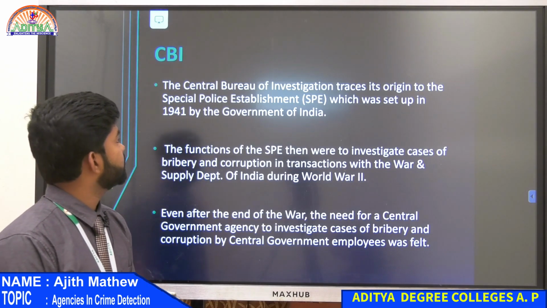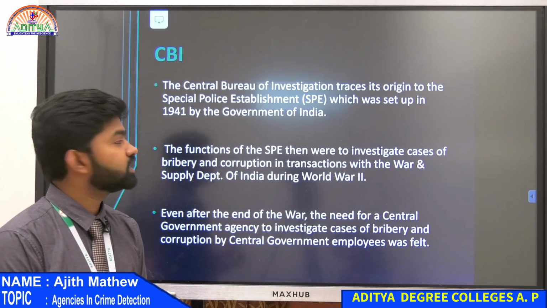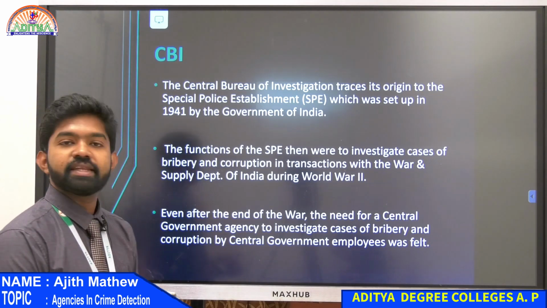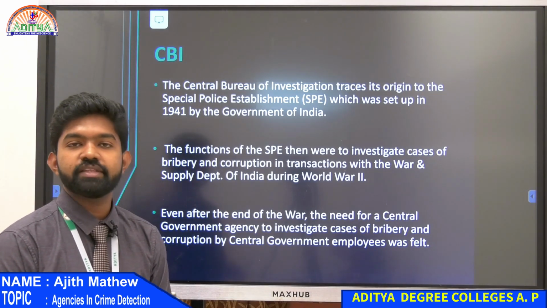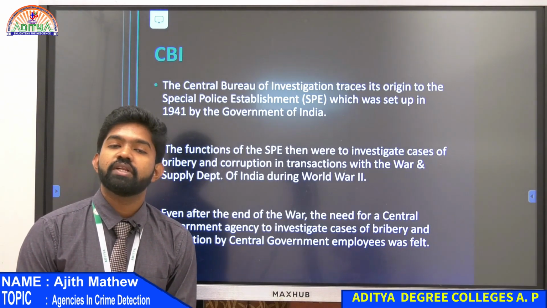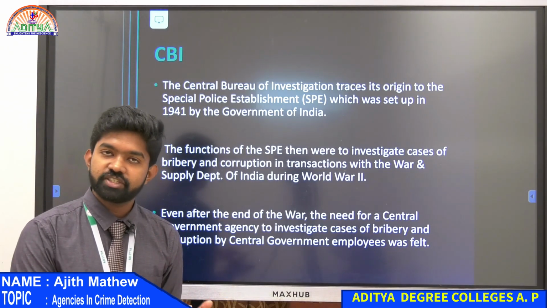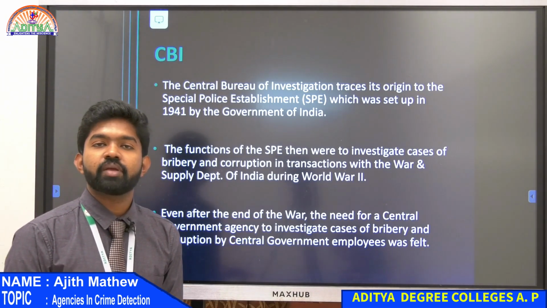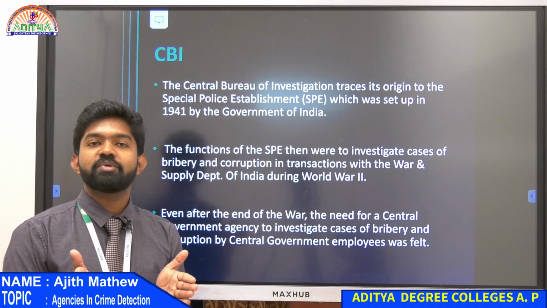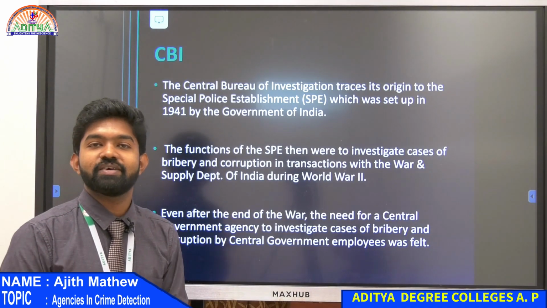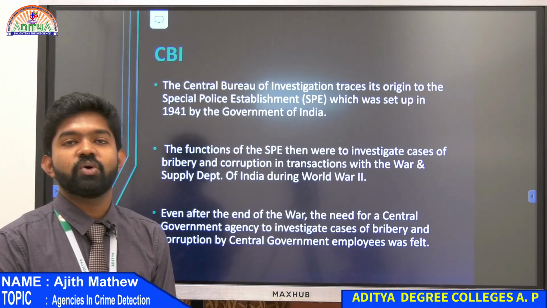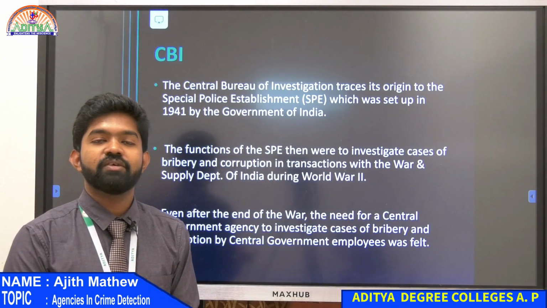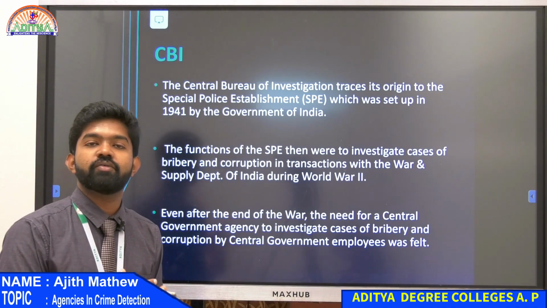CBI was established as the Special Police Establishment in 1941 by the Government of India. The reason was India was involved in the World War, and India was under the British, right? We had to send supplies and personnel for the war. So that was a perfect time for people to do corruption. The Indian government didn't want that, so they established a Special Police Establishment. They used to check all this bribery in the war department.